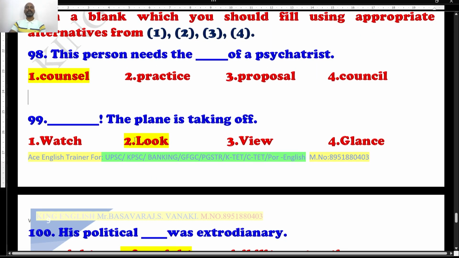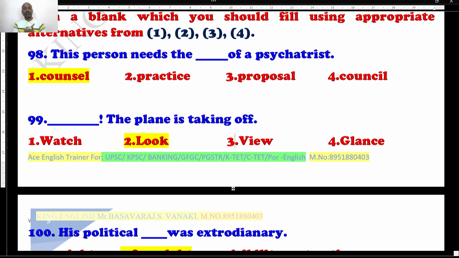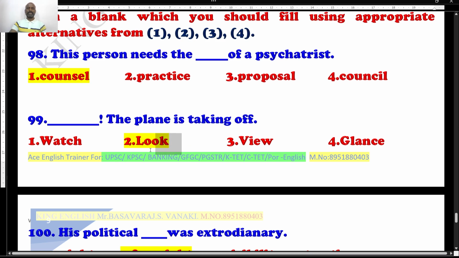Question number 99. Dash, the plane is taking off. See, when the plane is taking off, do you say "watch, the plane is taking off", or "view, the plane is taking off", or "glance, the plane is taking off"? Not exactly. It is "look, the plane is taking off". Option 2 is the right answer, student.